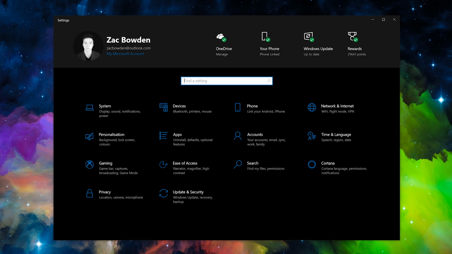And finally, Microsoft has added a banner at the top of settings, which gives you quick access to things like OneDrive options, your phone setup, Windows updates, and your Microsoft Rewards account. If you use Microsoft Rewards, of course, it gives you like a brief overview of how many points you've got, which is nice, and will quickly and easily allow you to set up a bunch of those things just mentioned. If you haven't got your phone set up, it will give you like a warning saying, hey, you should set this feature up, and then you click on it and it takes you to that feature itself.